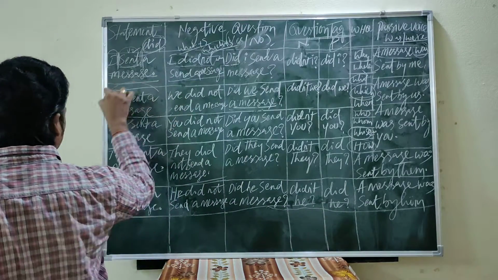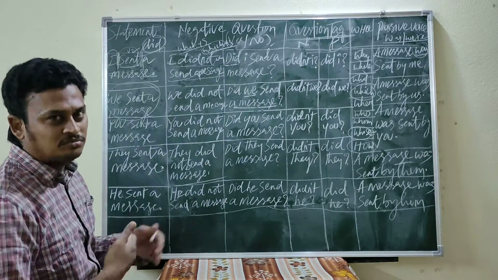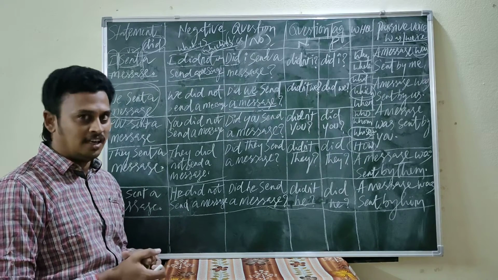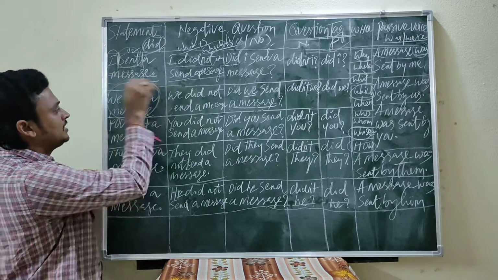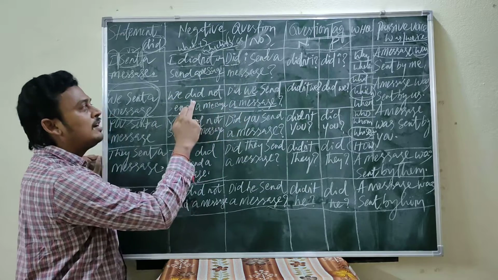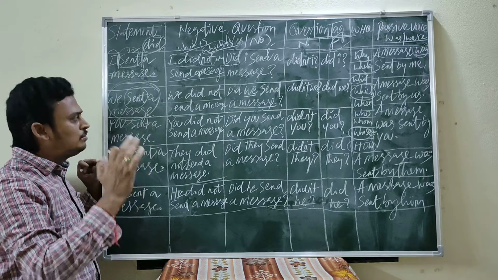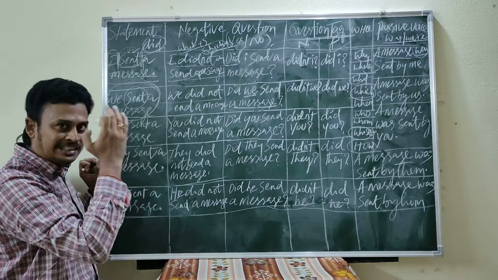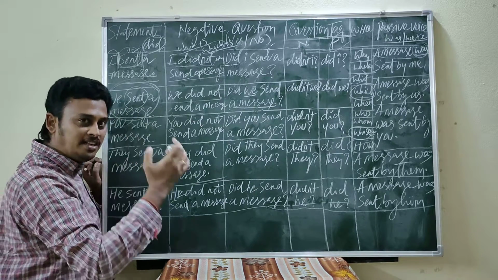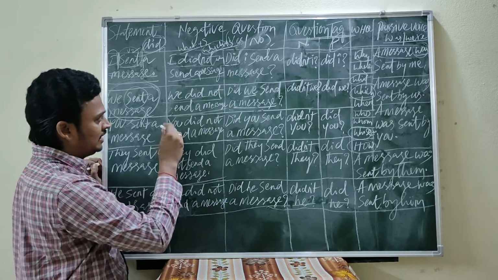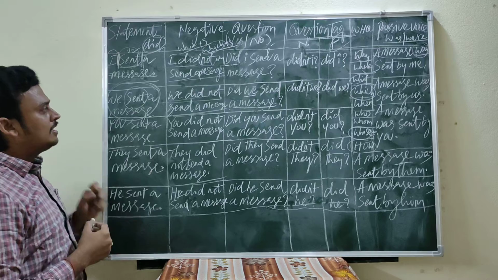Next, we sent a message. You can write it down and do many practices. Then only you can get command over English. We sent a message. We didn't send a message. Why have we written it here? Because sent is a past tense verb. First of all, try to find out the verb in the sentence. Then only it is possible to write or to speak. We didn't send a message.